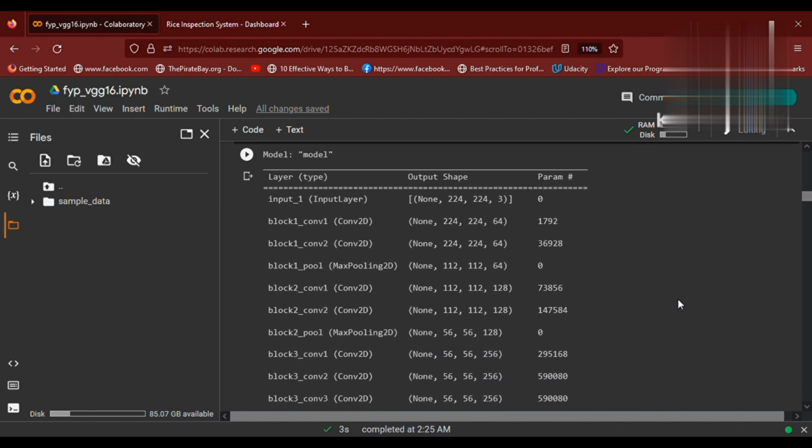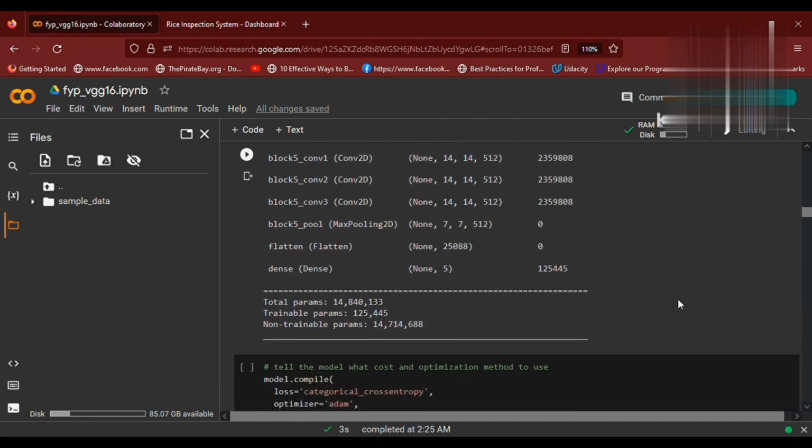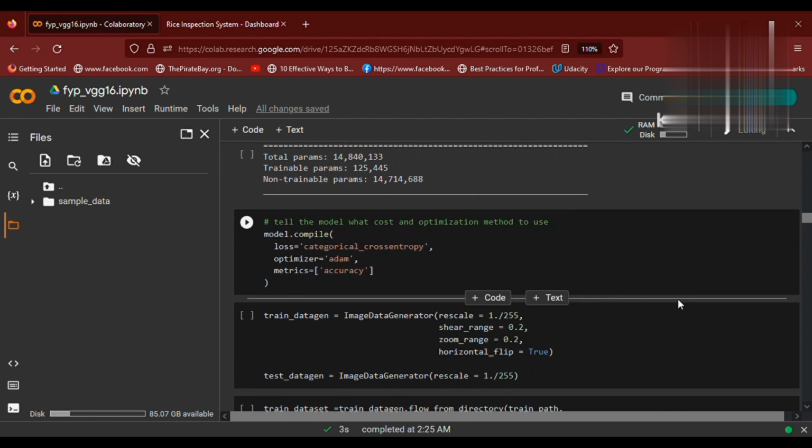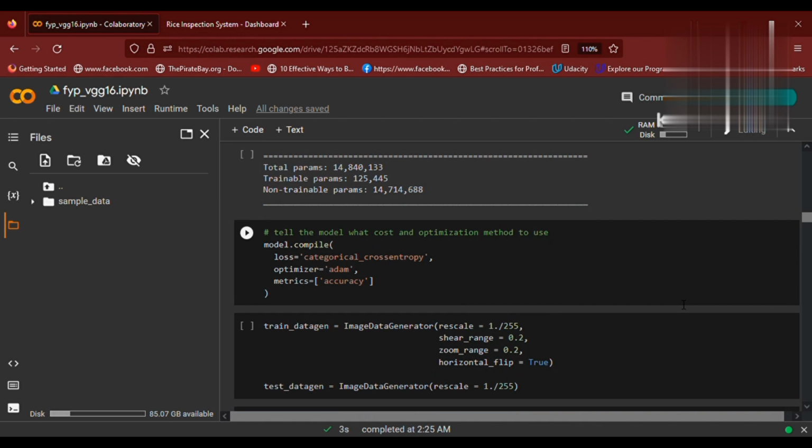The first layer is usually an input layer, the layer through which we give input to our model. We are using convolutional 2D, which applies a kernel to an image and which is helpful for extracting useful features. And we are using max pooling 2D, which extracts some features from an image by a point of interest or region of interest. Here is a complete summary for our model. Then we are compiling our model. We have defined its loss parameter. Optimizer we have set to Adam, and for metrics we have used an accuracy metric.